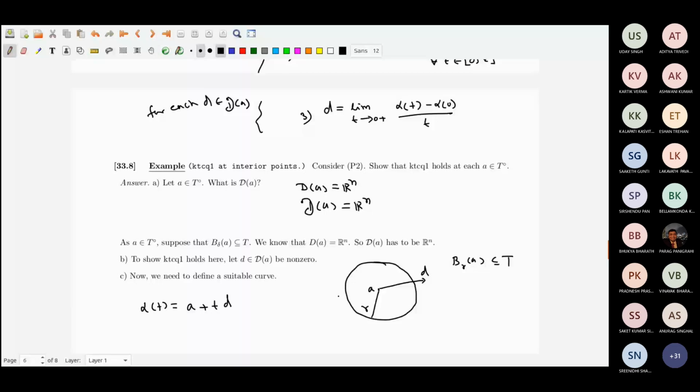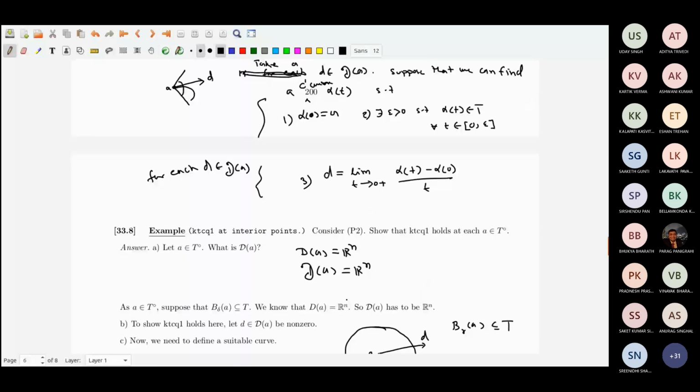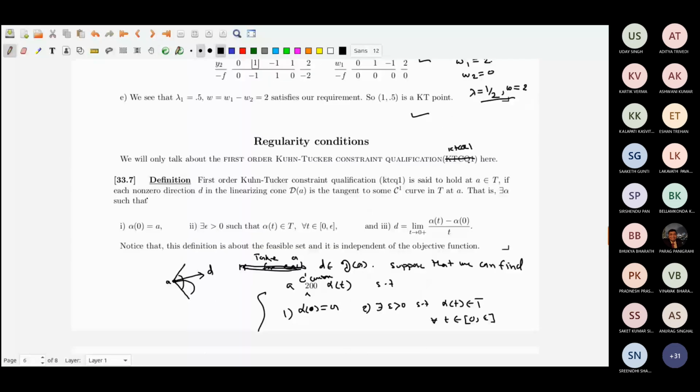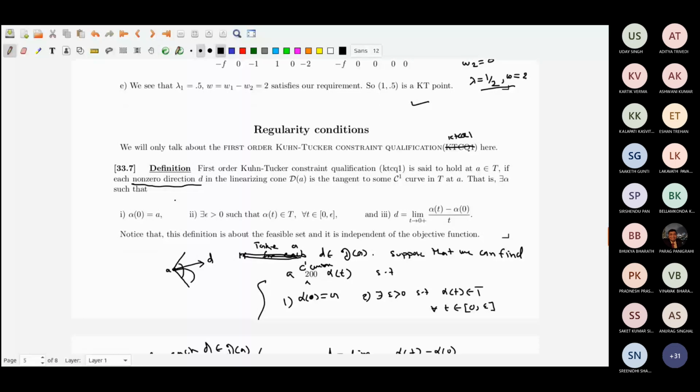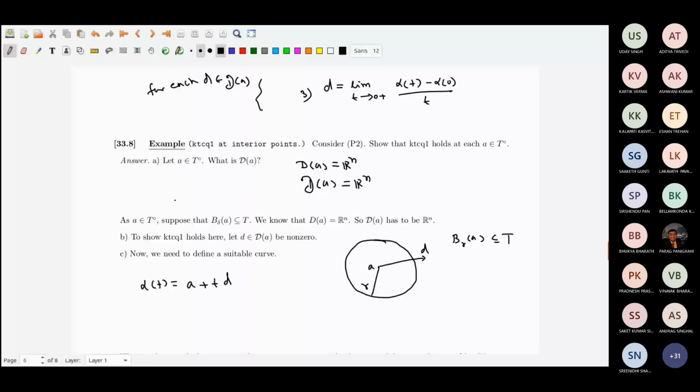In the definition, this is for non-zero direction d, because if d is equal to 0, the curve is a constant curve, alpha t is A, and the derivative will be 0 anyway. So that is not at all a problem. So I take d not equal to 0.